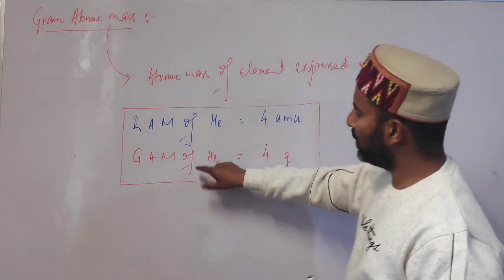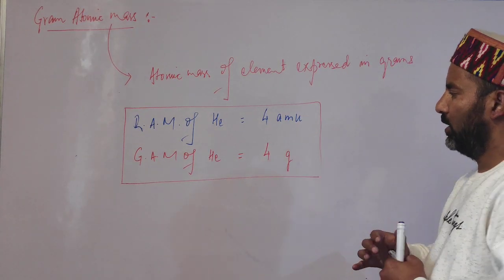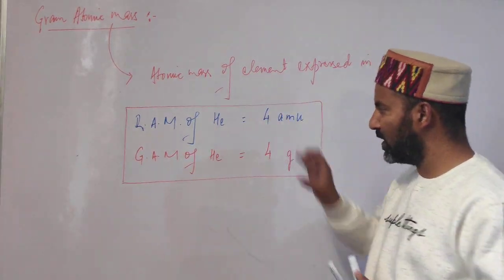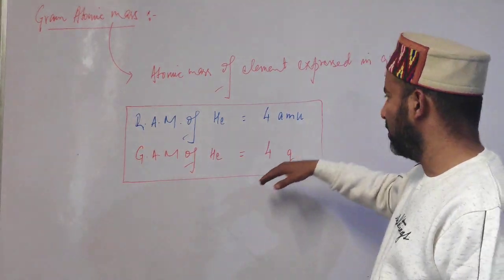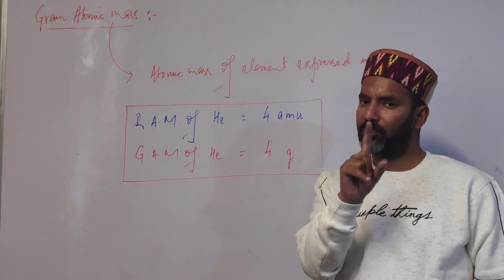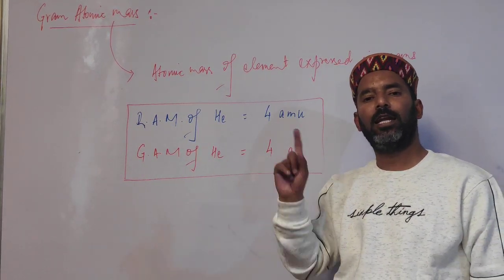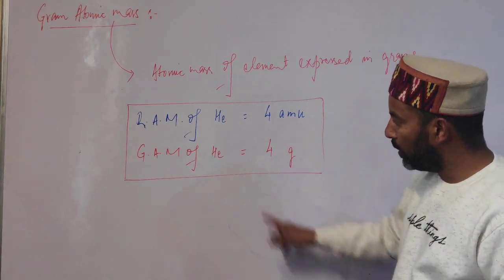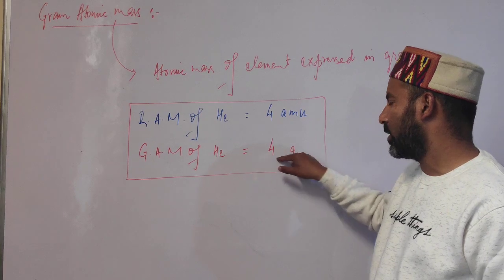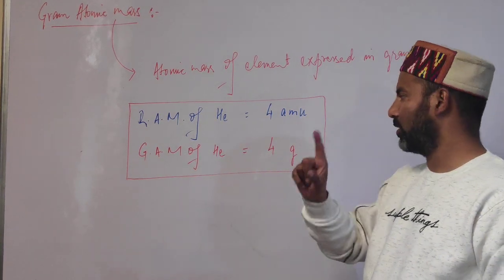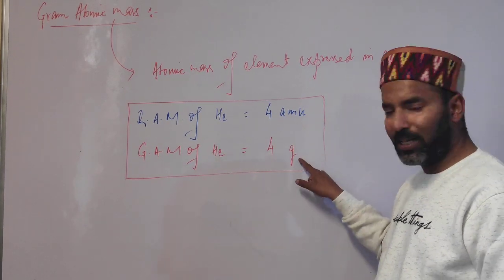So gram atomic mass is simply relative atomic mass expressed in what? Grams. Now student, there is a difference in these two terms. Relative atomic mass of an element is mass of one atom of that element relative to 1/12 mass of an atom of carbon 12 isotope. But students, do not mistake this for the mass of one atom, because 1 AMU and 1 gram are not equal.